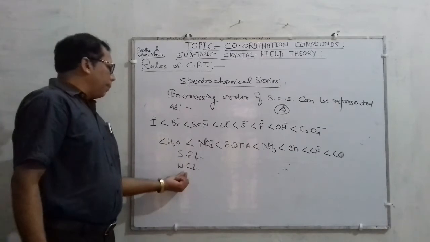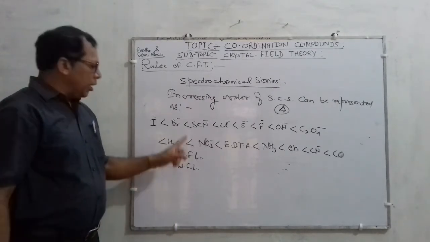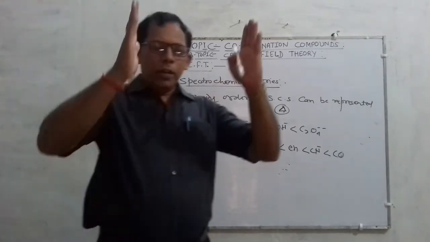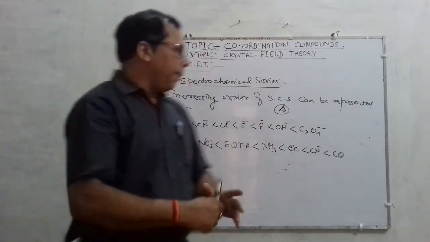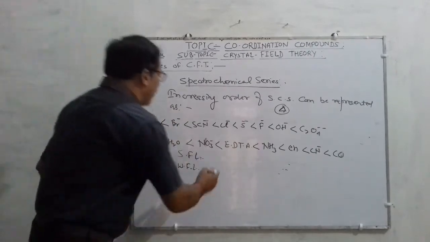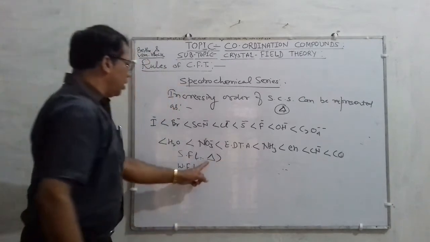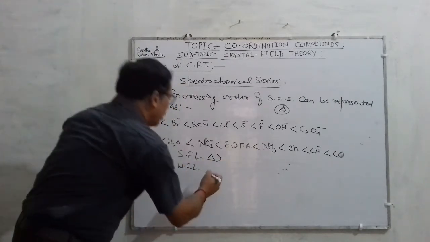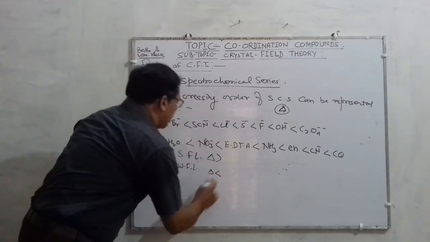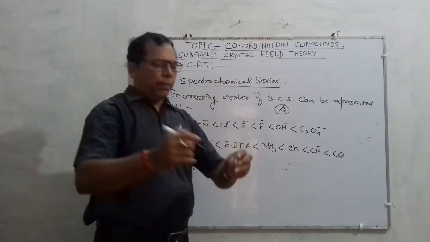And here the meaning of strong field and weak field is that ligands having a larger value of crystal field splitting energy, meaning a larger value of delta, are considered strong field, and those with a smaller value of delta are considered weak field ligands.